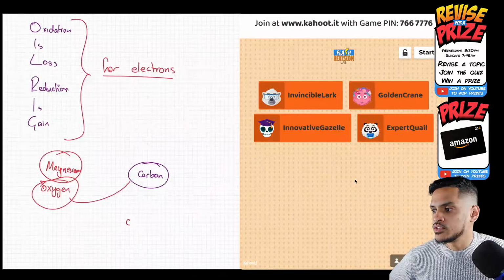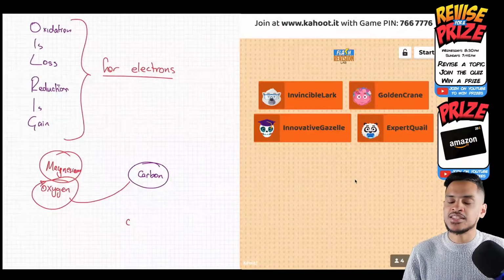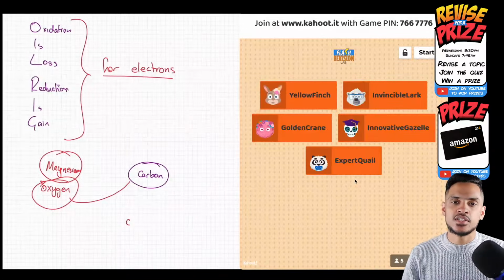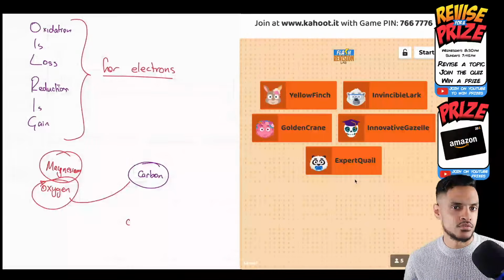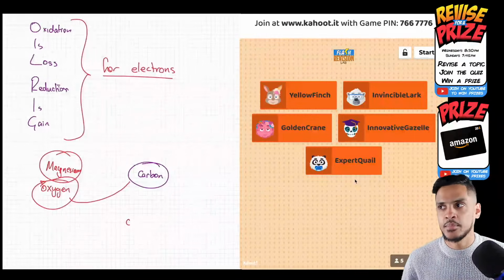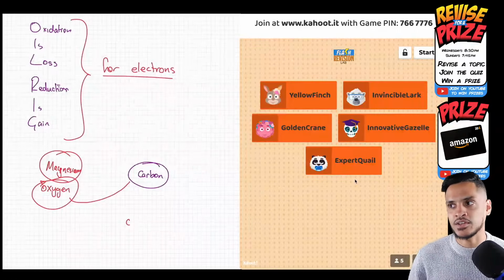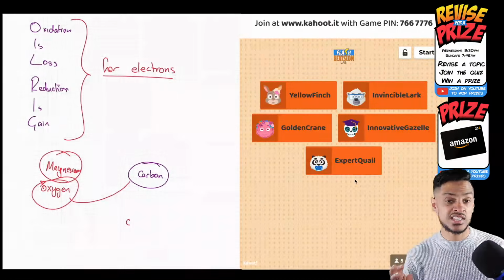Is the only solution electrolysis? It's not the only solution. It's the most viable solution. There are other techniques, but by far the easiest one to do is electrolysis. It's expensive, but it's easy to do.